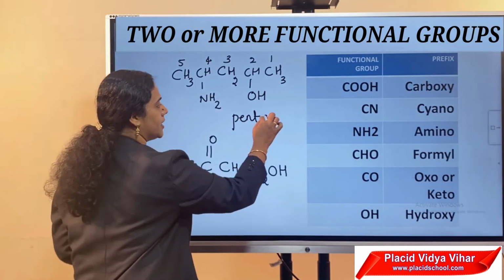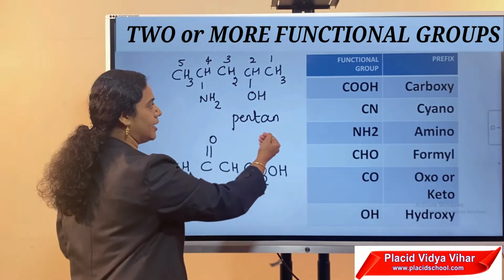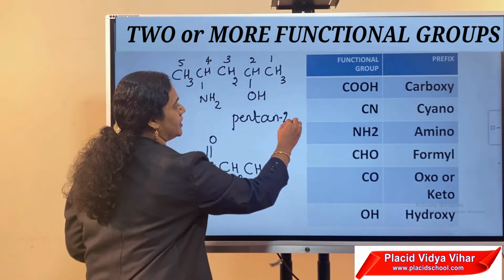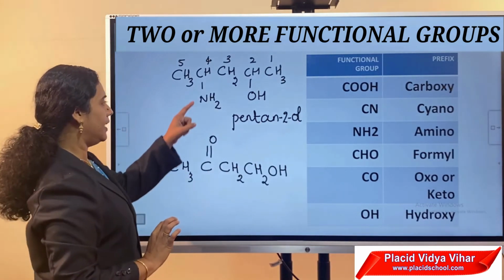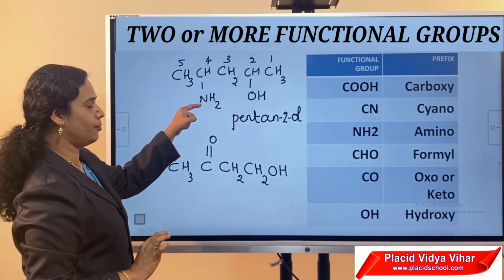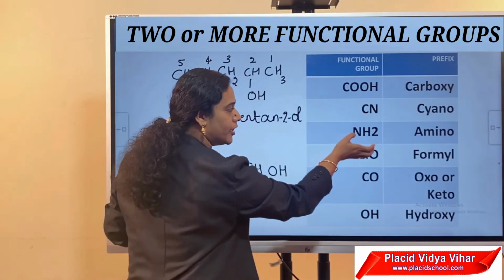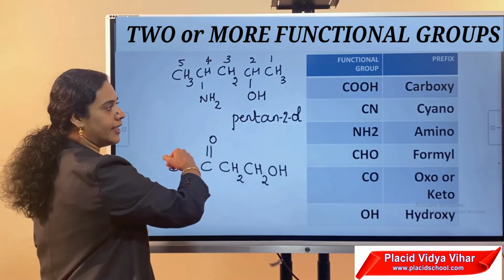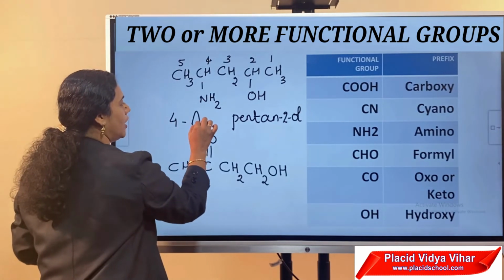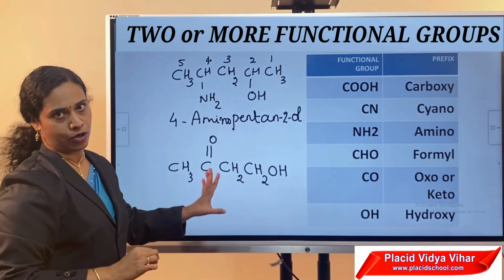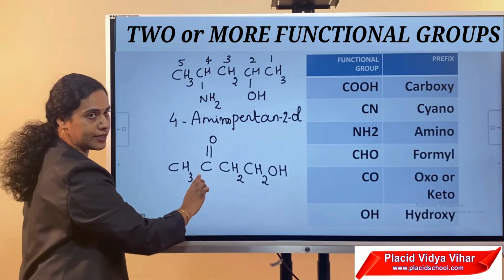In between carbon atoms, single bonds. Therefore, the primary suffix is ane, and we have to replace e by ol. The OH group is attached at the second carbon. Therefore, pentan-2-ol. Then here in the fourth position the NH2 group is there. So here we have to use amino for the NH2 group. Now the NH2 group becomes a part of the prefix, so the name changes to amino. So the name of the compound is 4-aminopentan-2-ol.